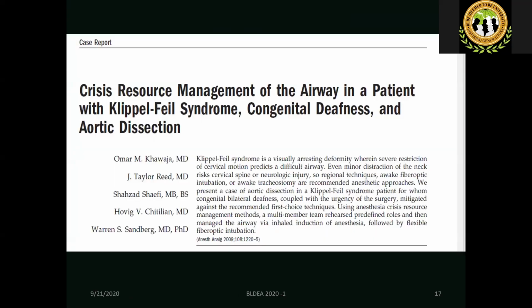Next slide, please. Yeah. So you can see the title, Crisis Resource Management of the Airway, applied to a patient with Klippel-Feil syndrome and congenital deafness. You don't need to read the finer print, just the title.